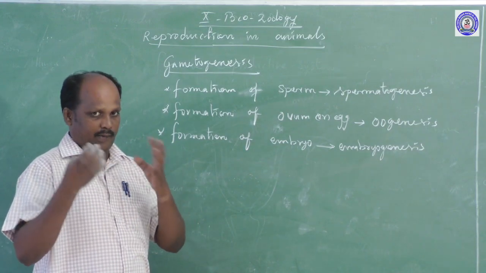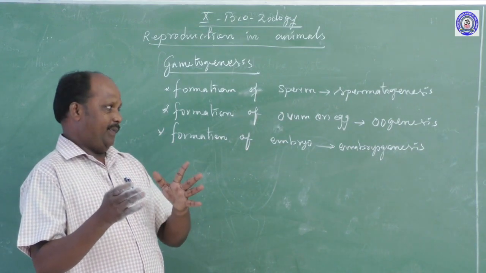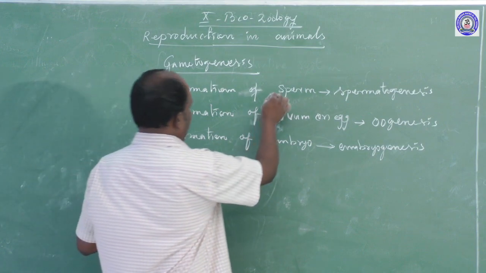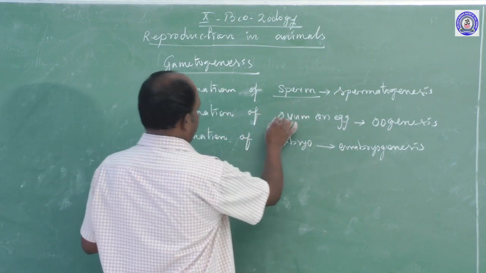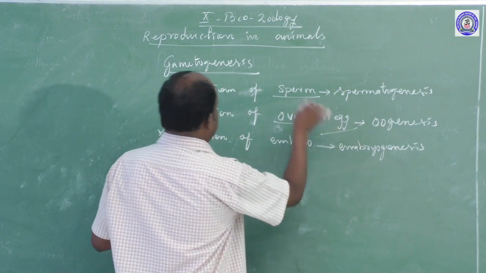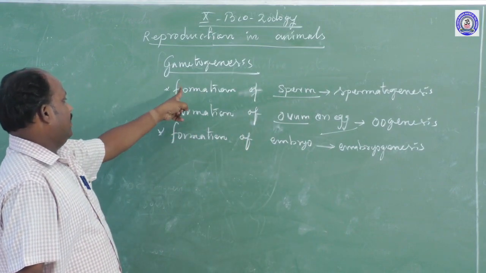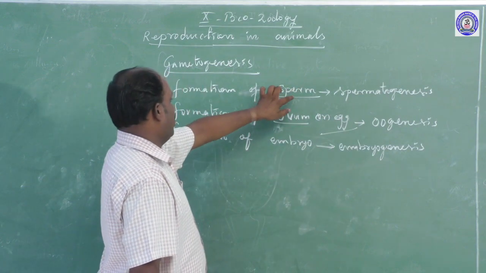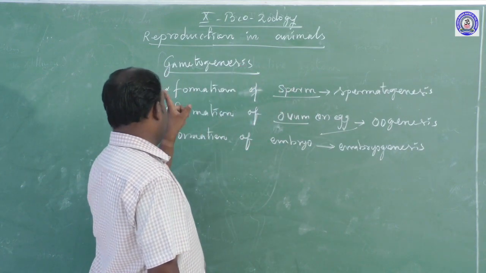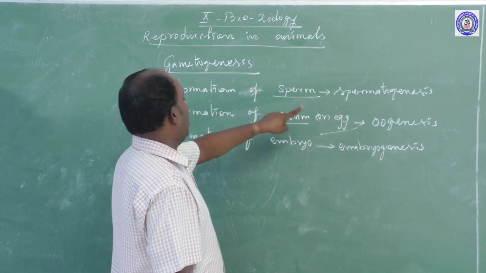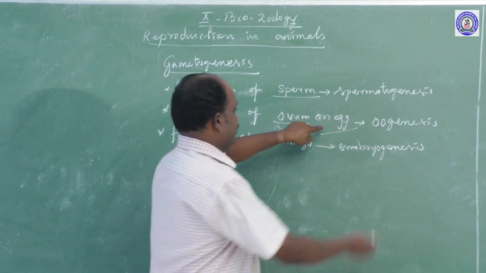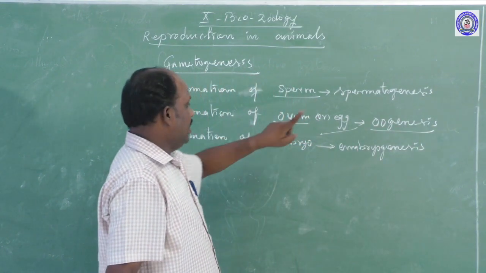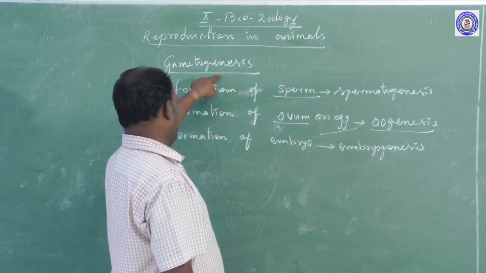We have two gametes in human beings. One is the male gamete, the sperm. The second one, the female gamete, is the ovum, otherwise called the egg cell. The formation of sperm cells is called spermatogenesis, which is one of the processes of gametogenesis. The formation of the egg cell or ovum is oogenesis. It is also part of gametogenesis.